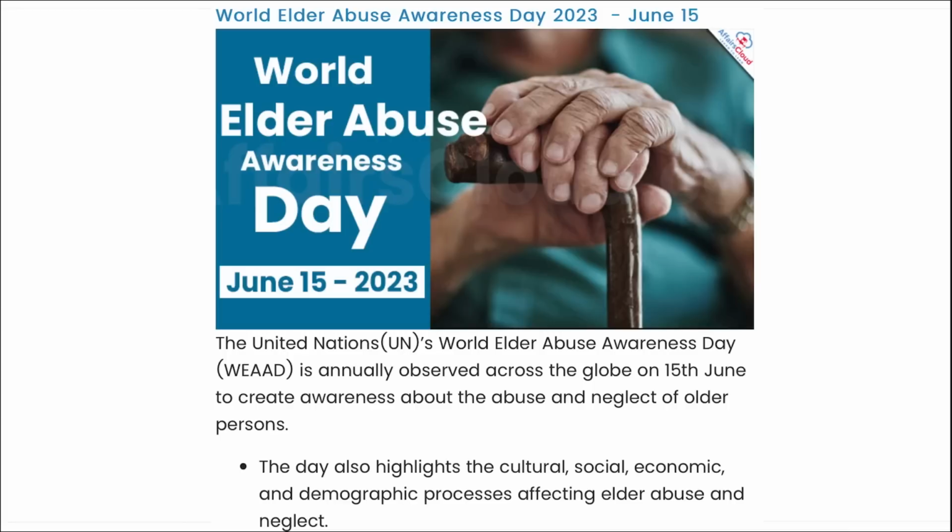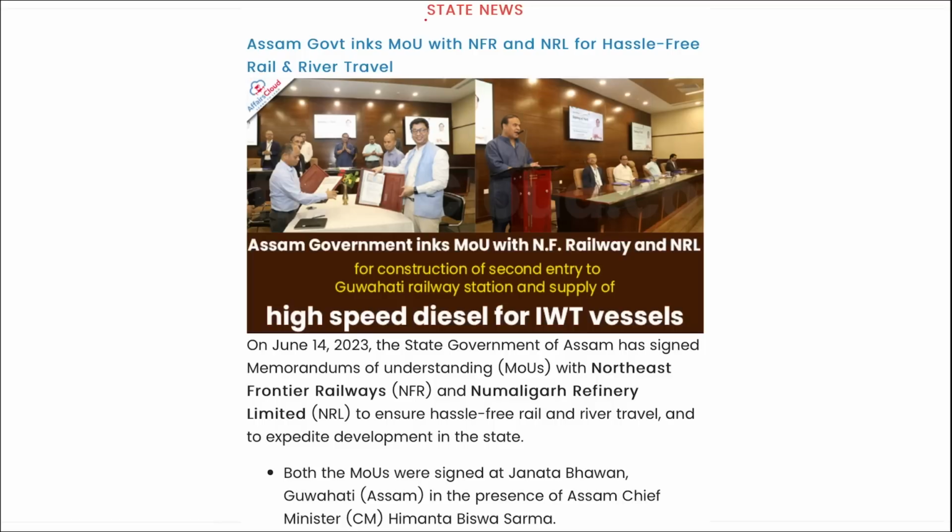Correct? Next is World Elder Abuse Awareness Day. This day is observed on 15th of June, and it's just to create awareness about the abuse and neglect of older persons. Then there is a theme for the same that you can remember: closing the circle, addressing gender-based violence in older age: policy, law and evidence-based responsibility. This is a big thing, but still you can remember. World Elder Abuse Awareness Day was observed for the first time in the year 2012, that is, on 15th of June 2012.